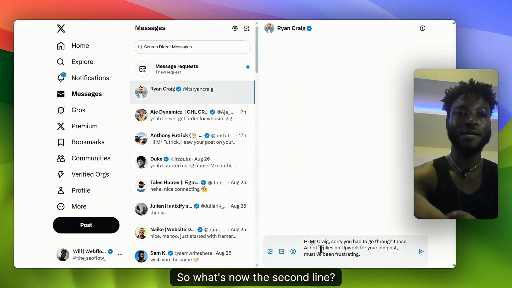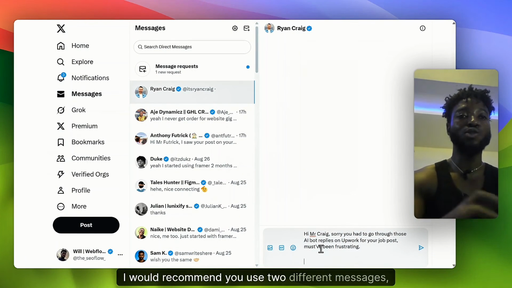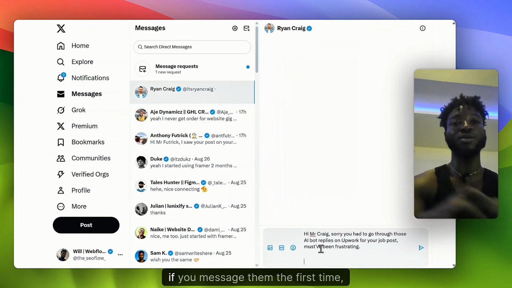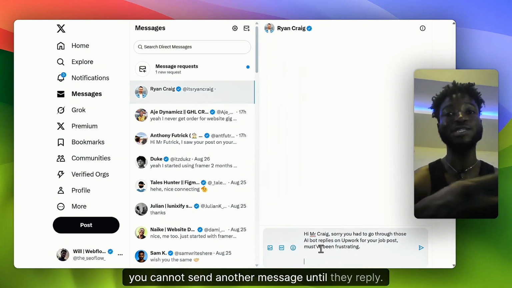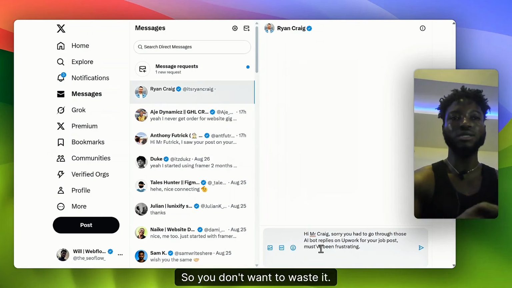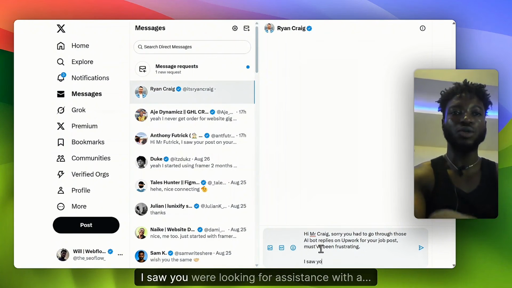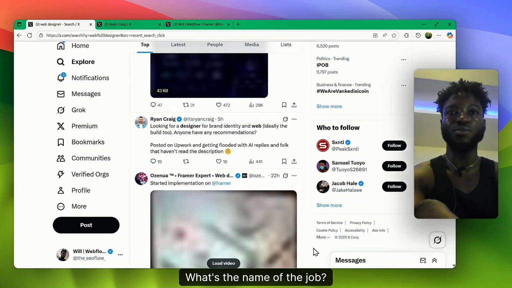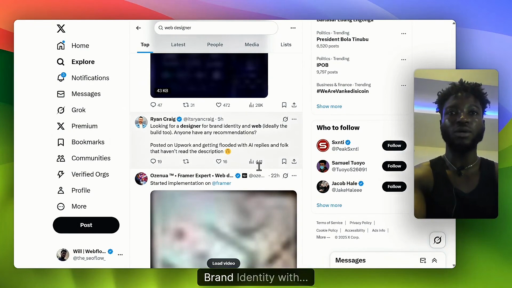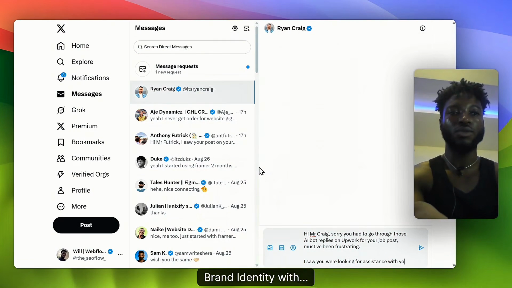So what's the second line? Most times I would recommend you use 2 different messages, but some people, if you message them for the first time, cannot send another message until they reply, so you don't want to waste it. So I just saw you looking for assistance with, what's the name of the job? Brand identity, yes.